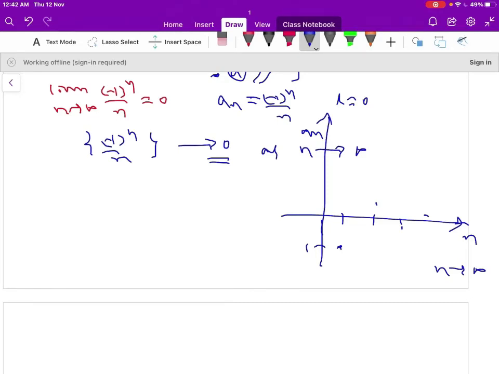Let us show this result by using the definition of convergence of a sequence.